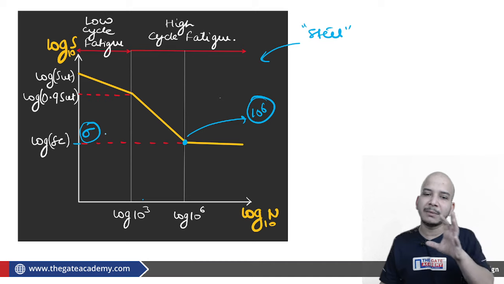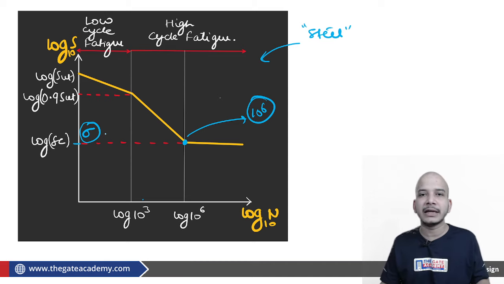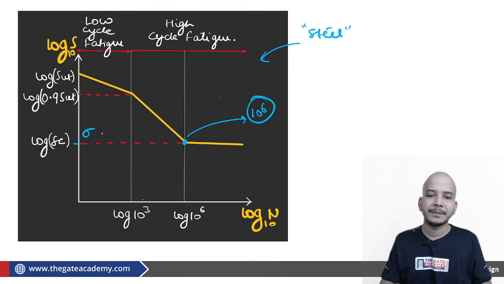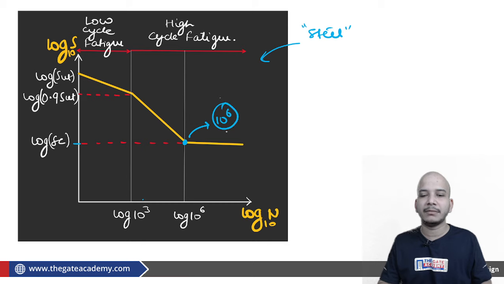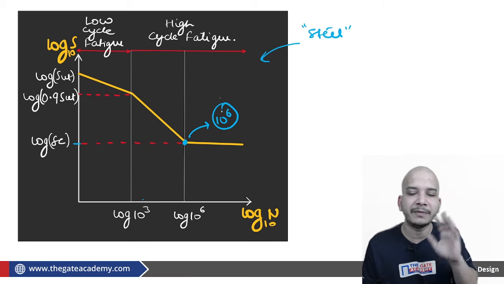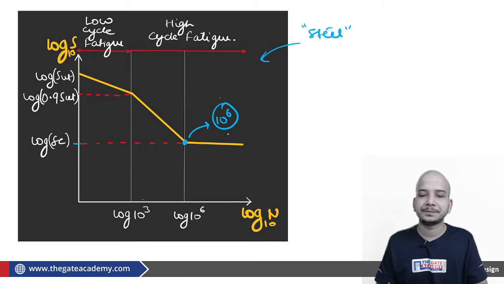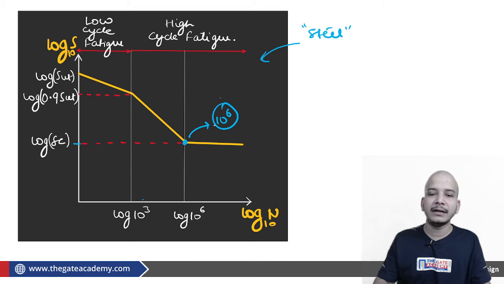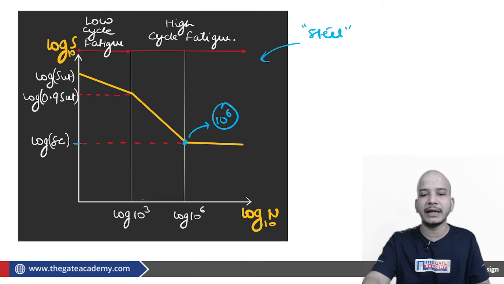Just if the material has completed its 10 raised power 6 cycles corresponding to a particular sigma, we will say that the material is not going to fail. Fine. So this 10 raised power 6 becomes very important. After 10 raised power 6 cycles, we can say that the material is going to perform an infinite number of cycles. Fine.